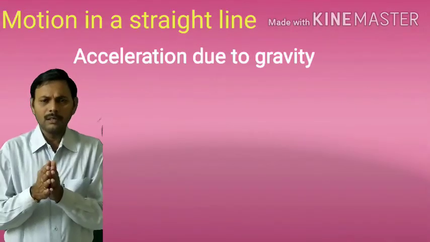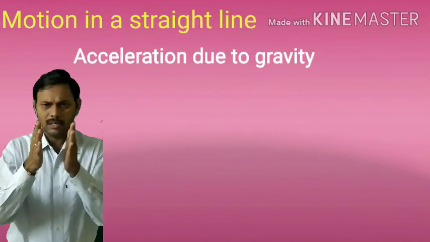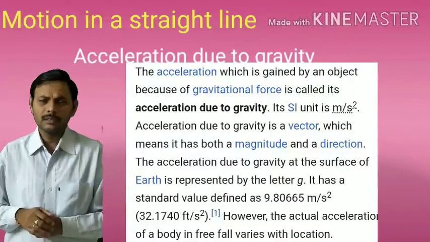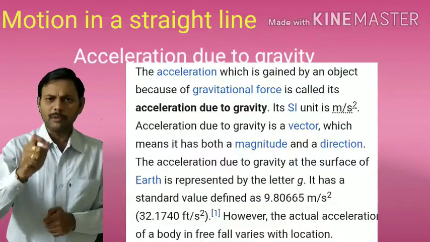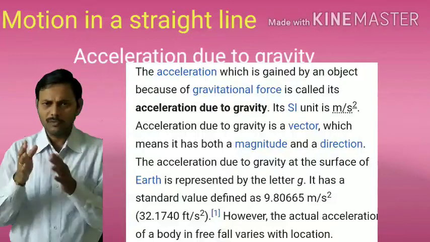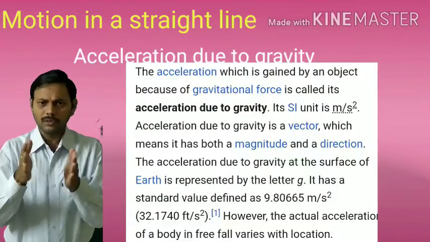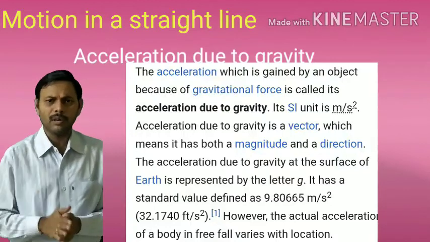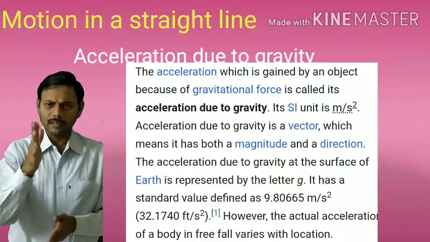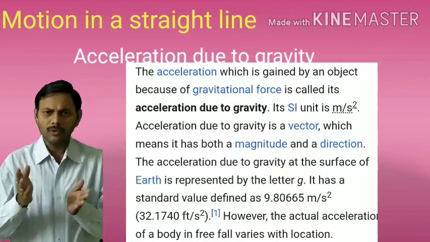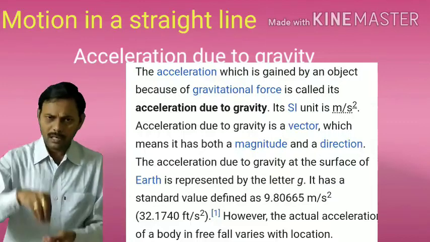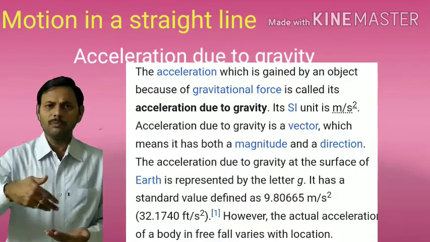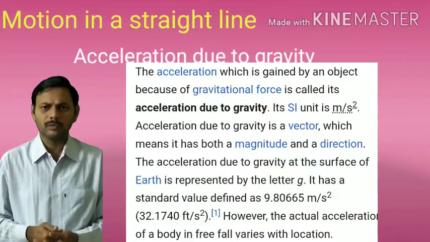In general, acceleration due to gravity is constant at a given place. It is considered as g is equal to 9.8 meters per second square on the surface of the Earth. Acceleration due to gravity g is considered as 9.8 meters per second square. It is a vector quantity. Of course, its value is constant at a given place on the surface of Earth. We assume it as 9.8 meters per second square.